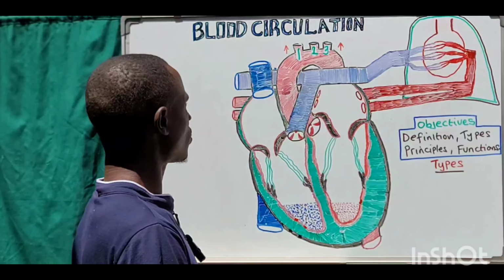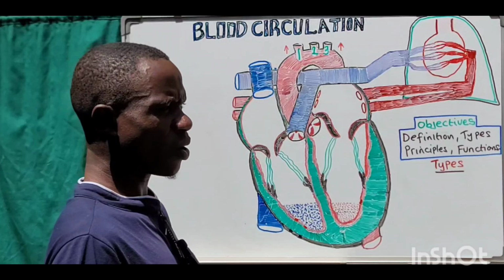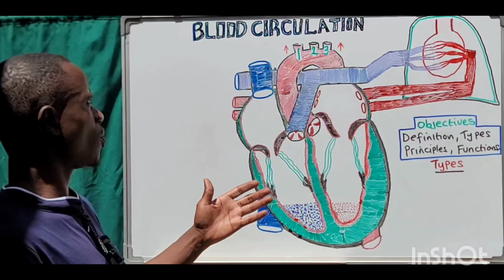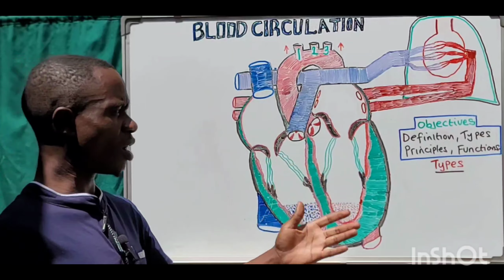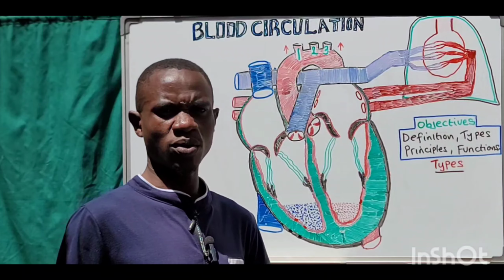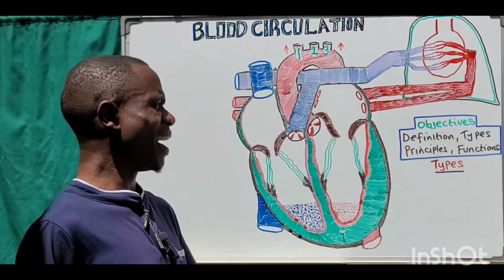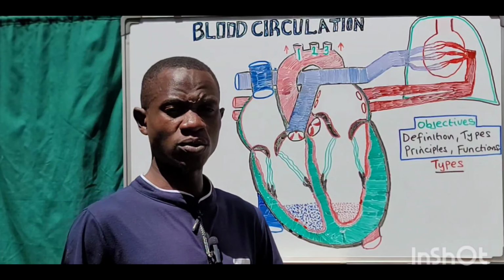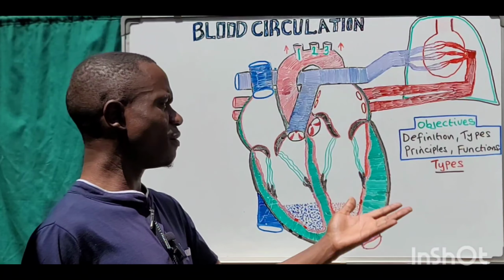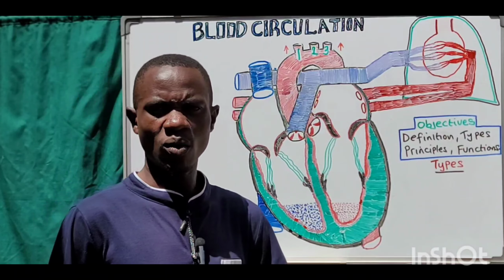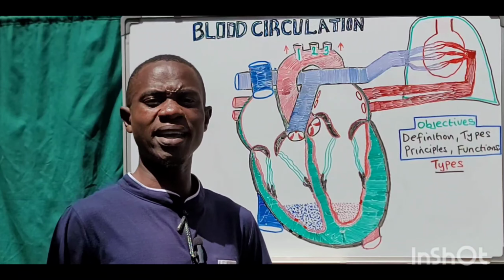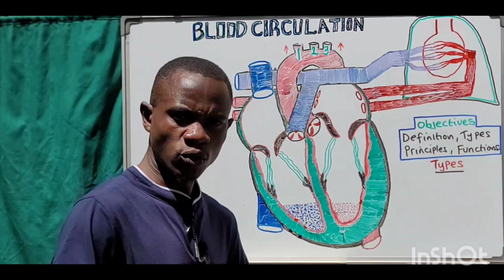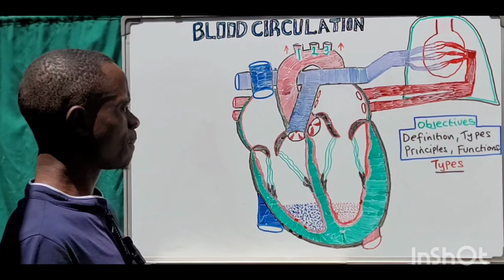During the study of blood circulation, we are going to be following these objectives. We shall look at the definition of blood circulation. We look at the different types of circulation that happens within the body. And then we shall look at the principles of circulatory function. And then finally we shall look at the functions played by each of the different types of circulation. Without wasting a lot of time, let's go ahead and get started.